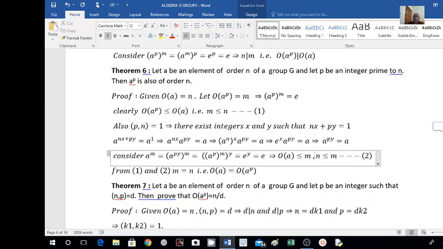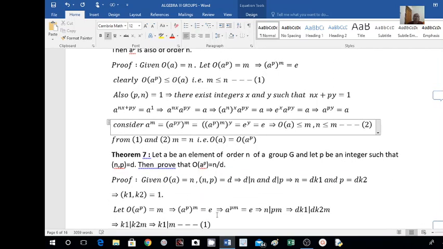The next theorem is: let a be an element of order n of a group G and let p be an integer such that gcd(n, p) is equal to d. Then prove that the order of a to the power of p is equal to n by d.